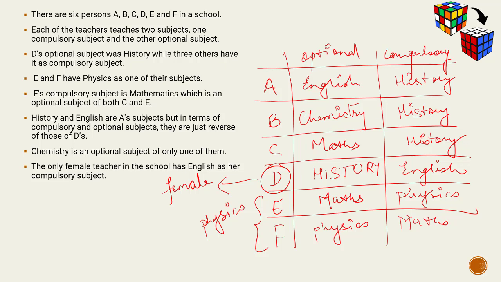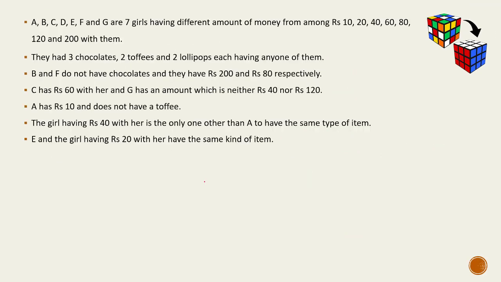So in this question, we didn't have much negative data. It was only the definite data and the useful data. Let's have a look at one more problem before we conclude this session.